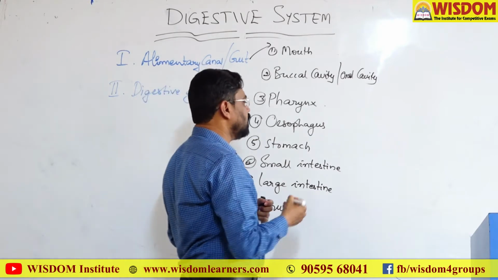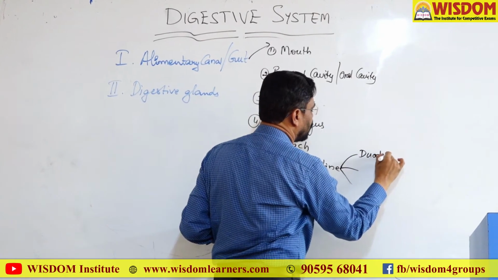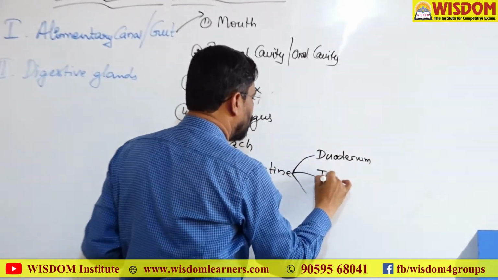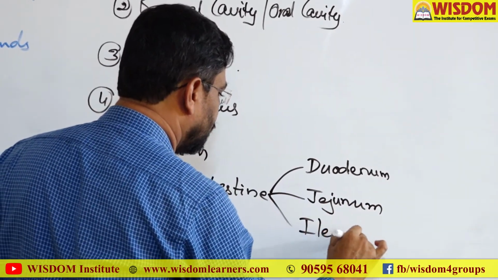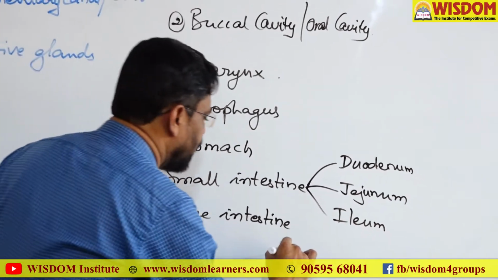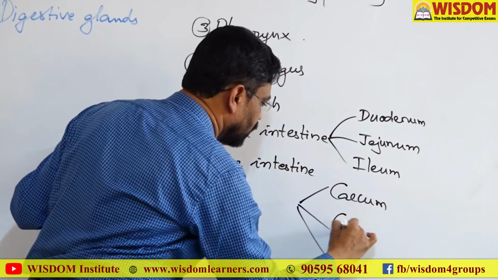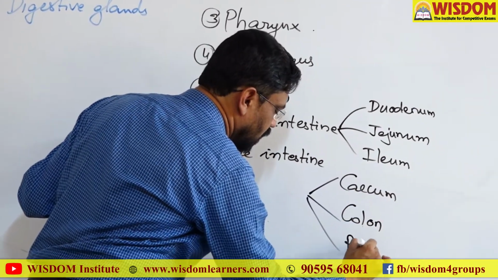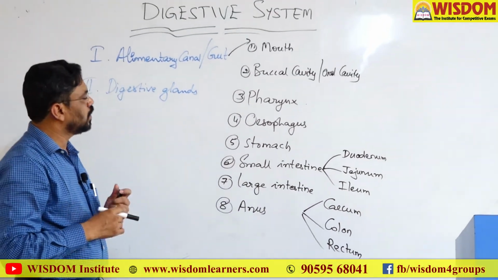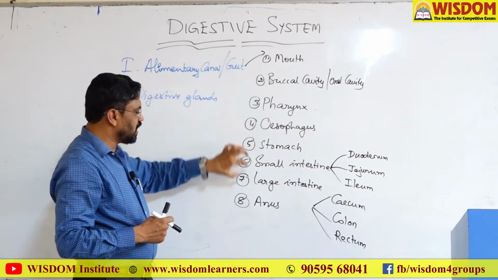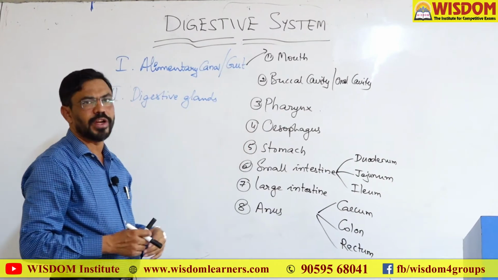The small intestine is again divided into three parts: duodenum, jejunum, and ileum. The large intestine contains again three parts: cecum, colon, and rectum. So these are the parts of the alimentary canal. The alimentary canal starts with the mouth and ends with the anus. It is a long tube-like structure.